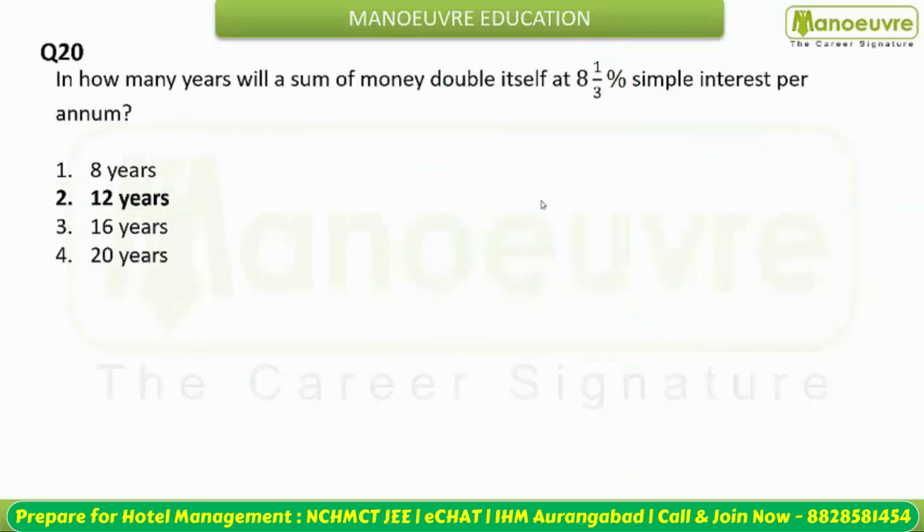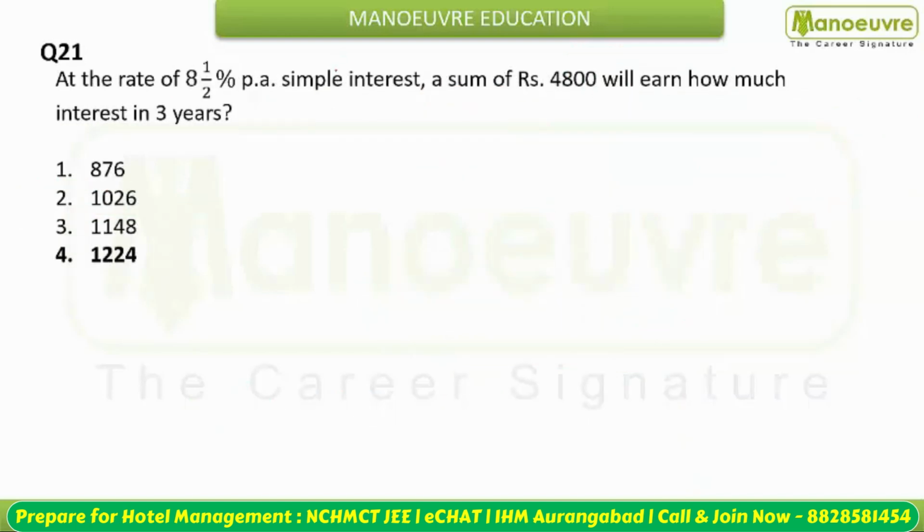Next question पे चलते हैं. Next is given to you at the rate of 8 1/2%. Remember this is 8 1/2, not 8 1/3. ठीक है. Simple interest, a sum of money 4800 will earn how much interest in 3 years. That means आपको principal given है, rate given है, time given है. You have to calculate only simple interest.